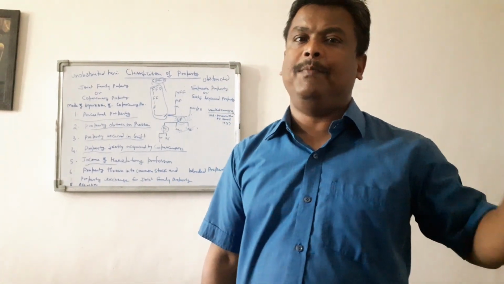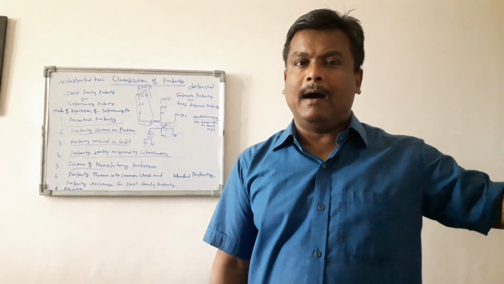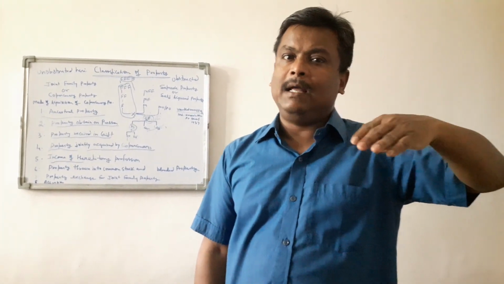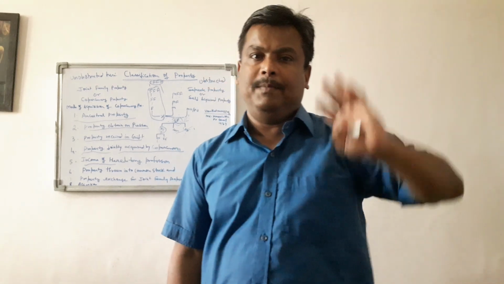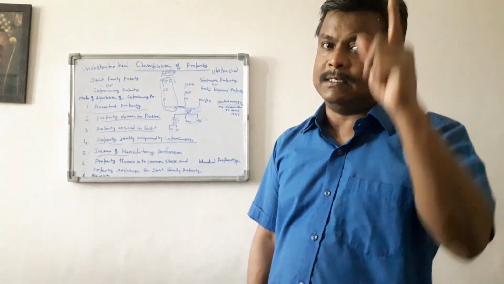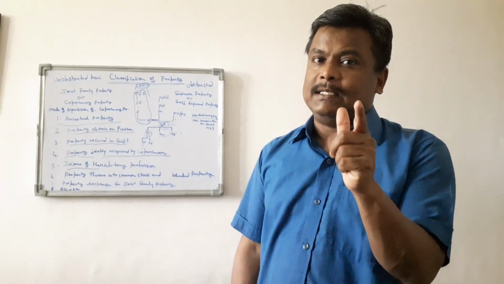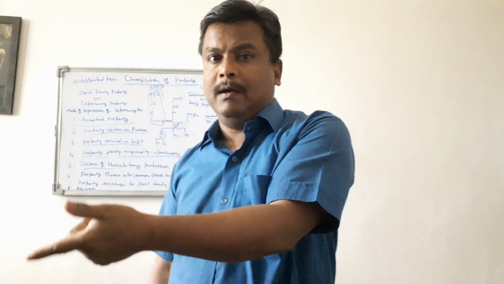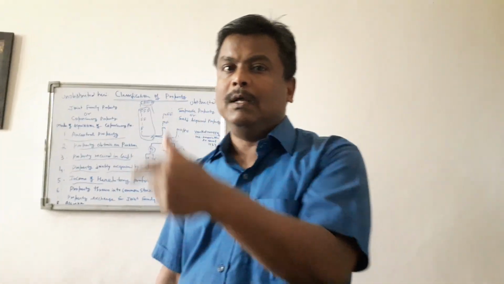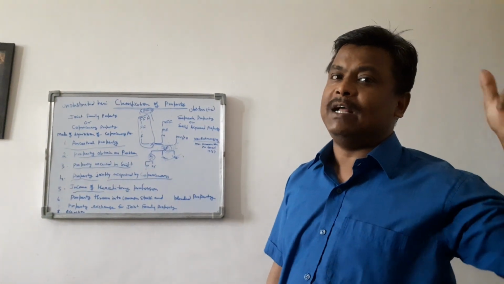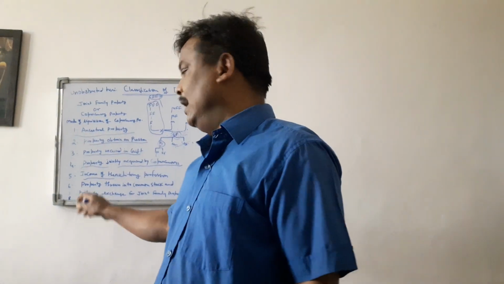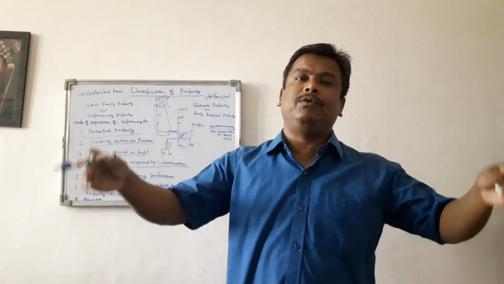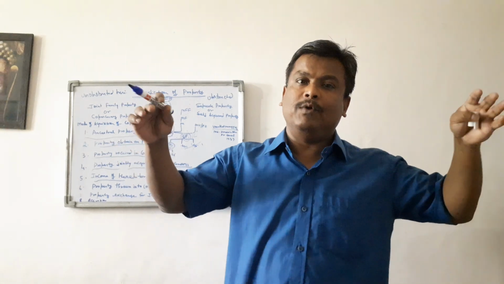And last is accretion. Accretion means that suppose the Karta of a joint Hindu family has deposited joint family property into the bank, and after certain years the bank gives interest over that property. Now the question is, what would be the nature of that interest? Is it the Karta's separate property or joint family property? Because this accretion is meant for that joint deposit of joint family property, that interest will also be treated as joint family property. So here is the accretion, a different mode of joint family property.